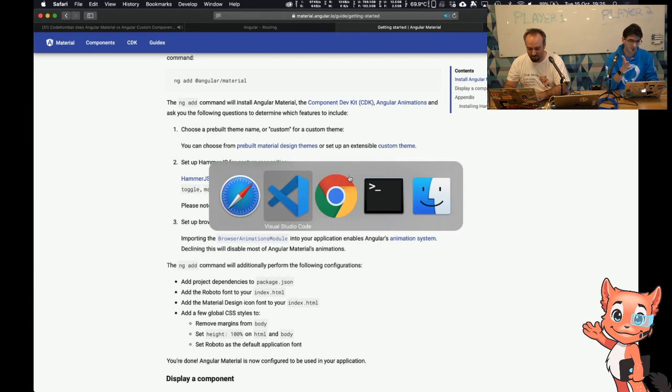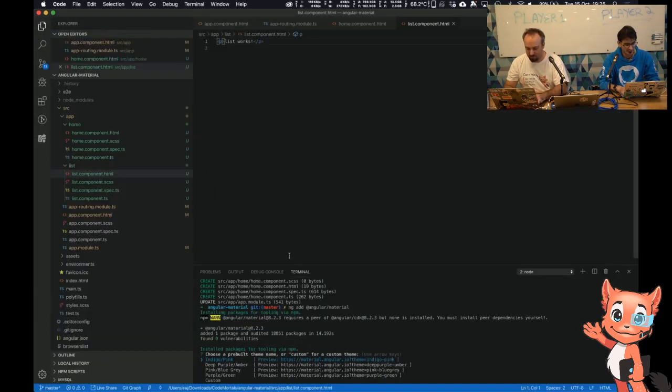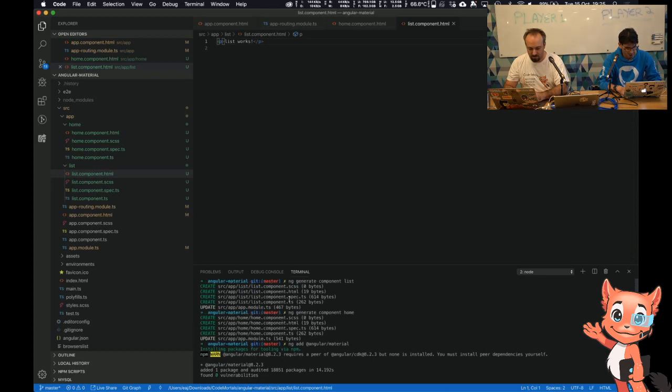So, okay, I can show you the roots because that's working. What I've done is, let me scroll back through my history, I did ng generate component, and the name of the component is list. I should probably call it blog list, but I can rename it later. And I generated ng component home, because I want the home component to be on the landing page, and then list you click on it.